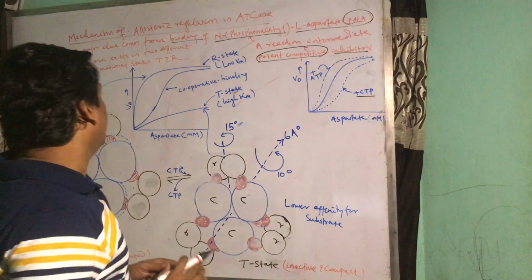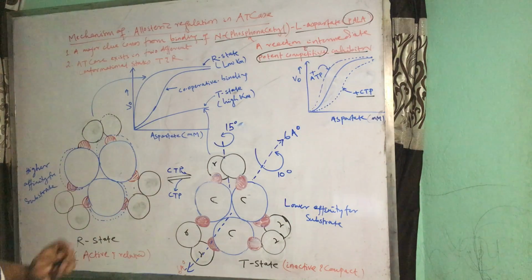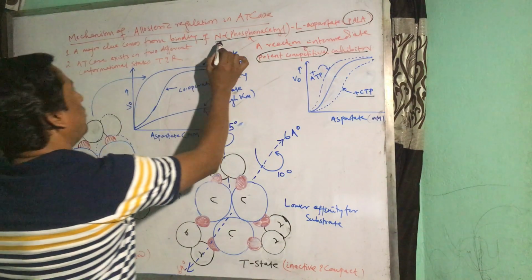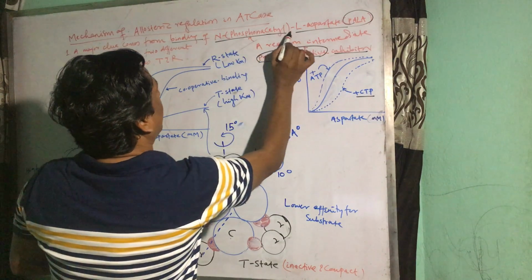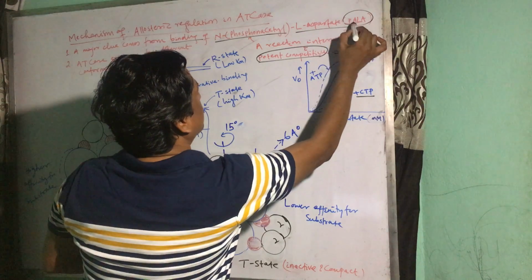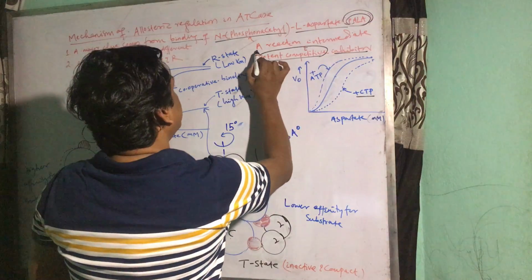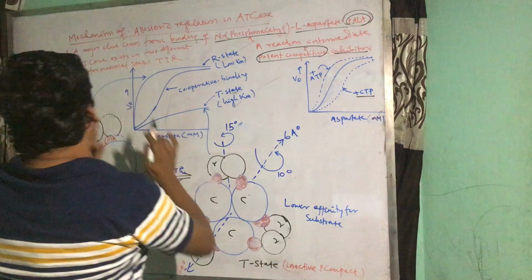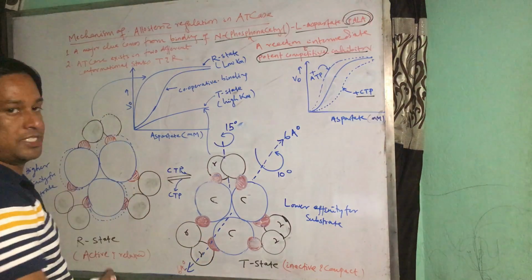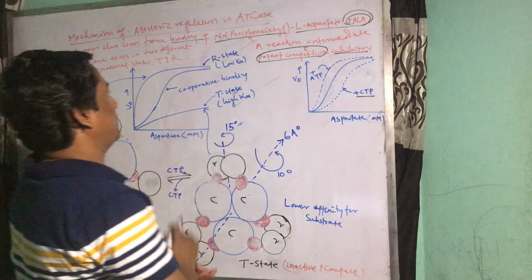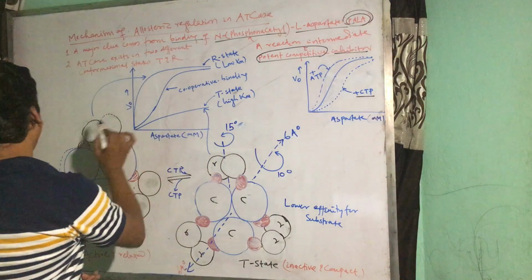Now we'll see how CTP inhibits the function of ATPase. A major clue comes from the binding of a reaction intermediate, N-phosphonacetyl L-aspartate, which is in short called PALA. PALA is a reaction intermediate of CTP formation, formed from the same substances, carbamoyl phosphate and aspartate, and it is a potent competitive inhibitor of ATPase.